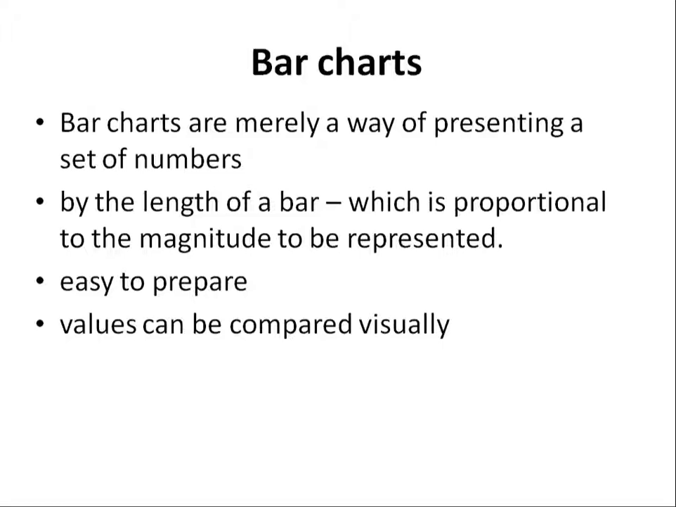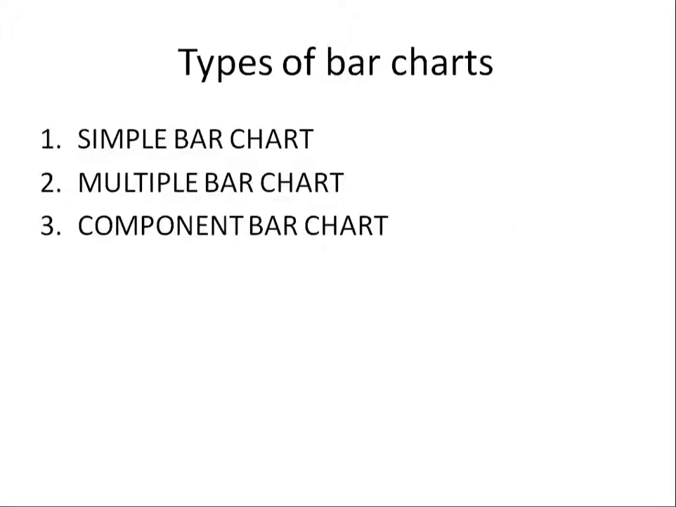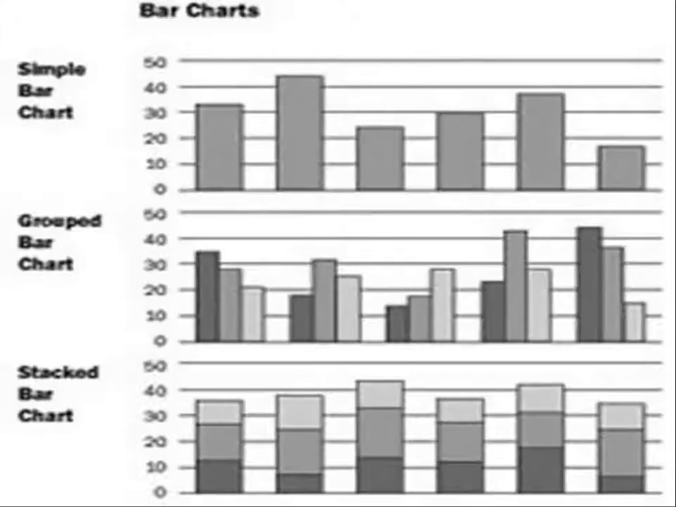So coming to each and everything, bar charts. Bar charts are merely a way of presenting a set of numbers. The length of the bar is proportional to the magnitude to be presented, and it is easy to prepare. Values can be compared visually. Coming to types of bar charts, again there are three types: simple bar charts, multiple bar charts, and component bar charts. In simple bar charts, only one frequency is shown.